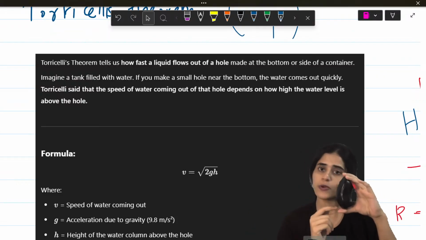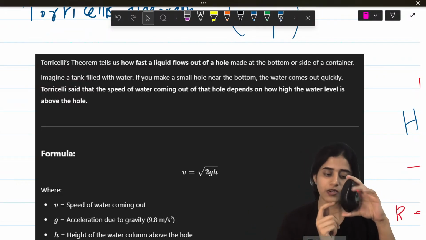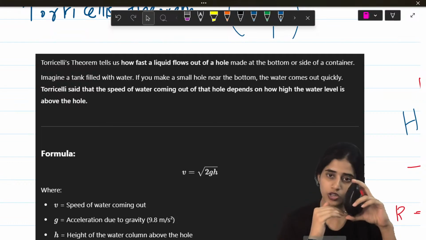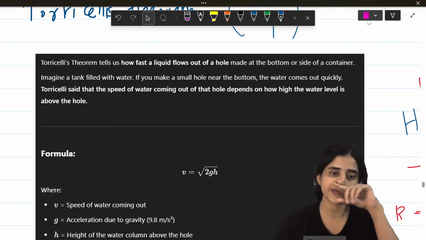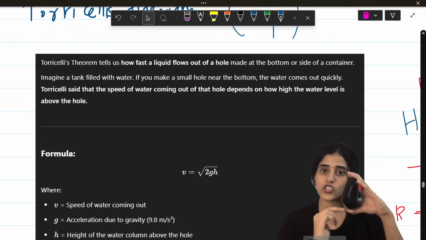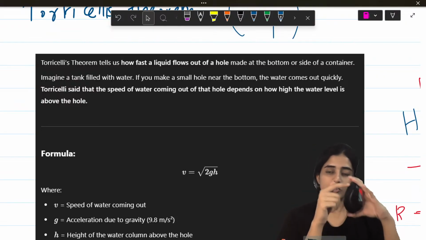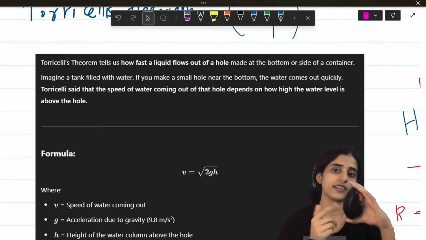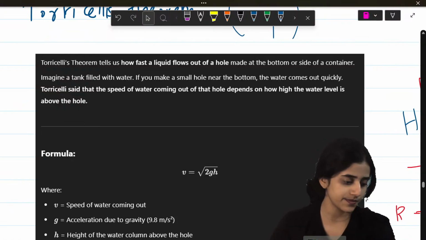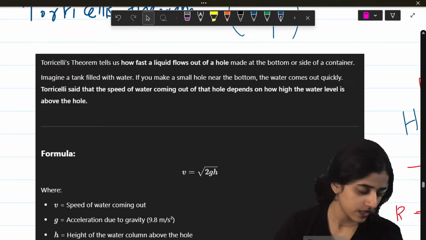Why? Because pressure is more at the bottom. So the lower the hole, the faster the water comes out. And small h is the height of the hole. So if the height of the hole is very big, which means the hole is low, right? That means water comes out quickly. Okay?